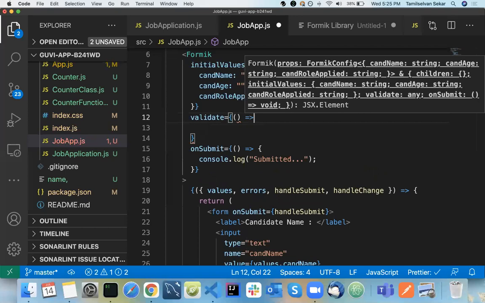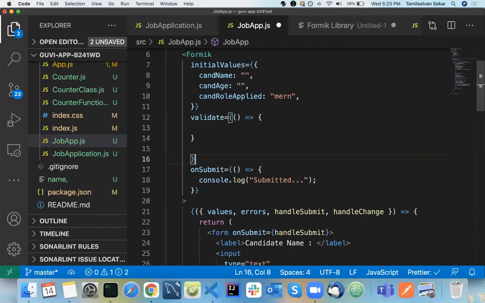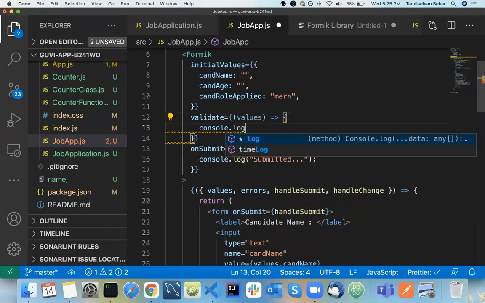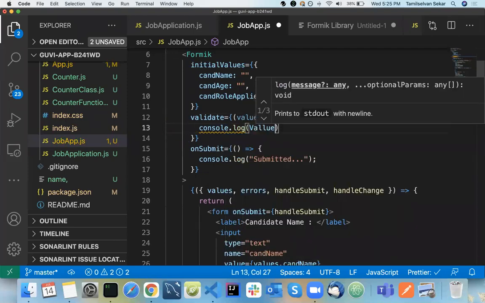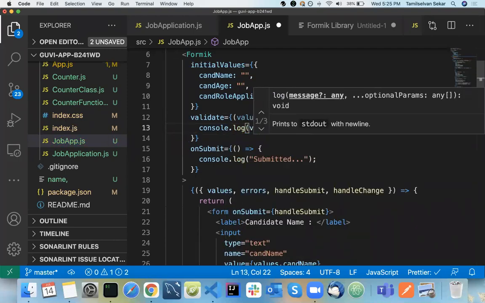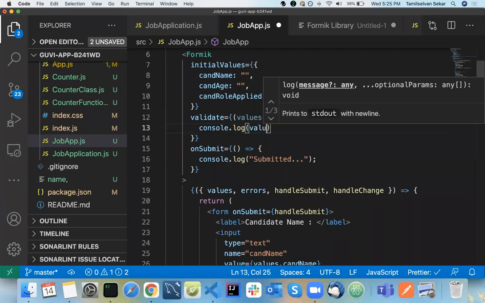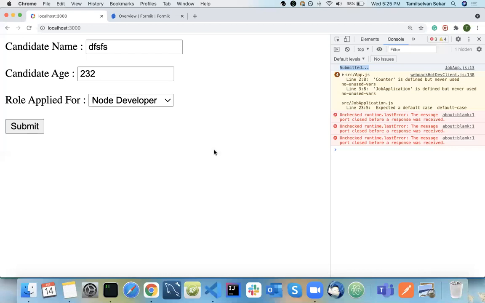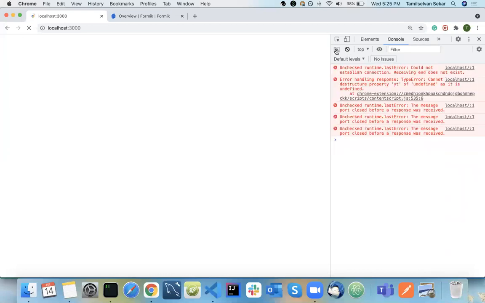Here you do the validations. Basically, what you'll get here is all the values, so I'll console.log the values. Whenever you type in your form, this particular function will be called. So that's how it works.